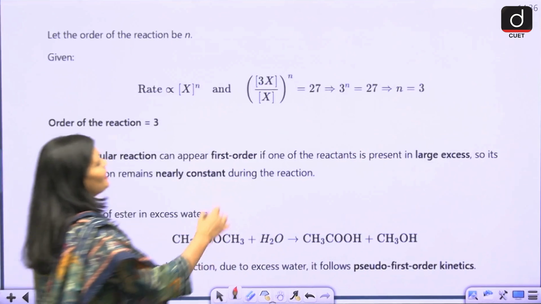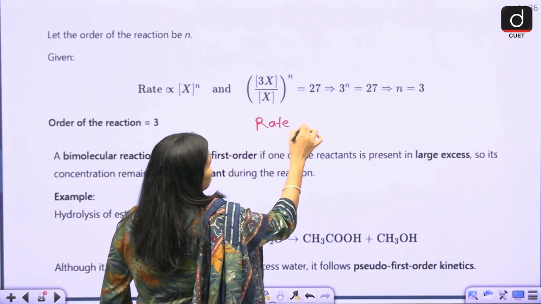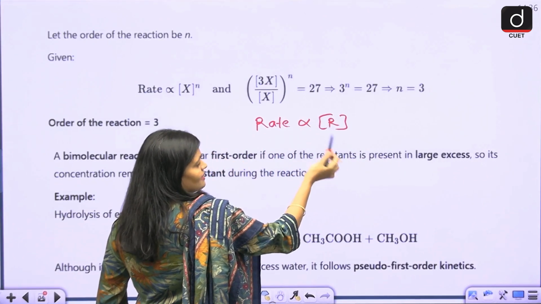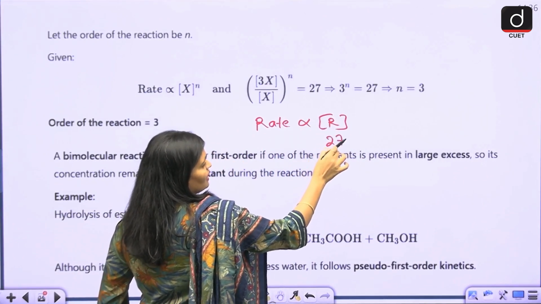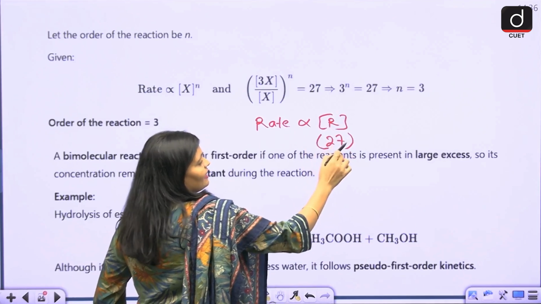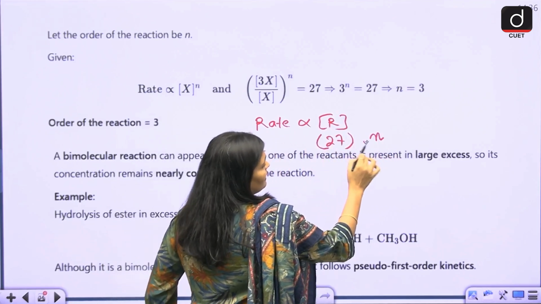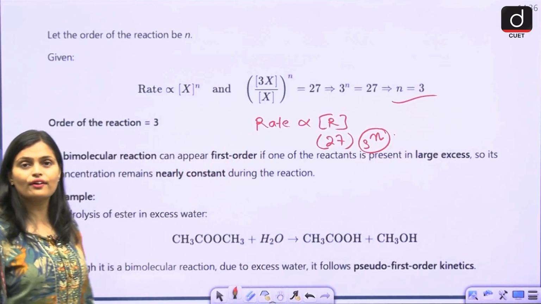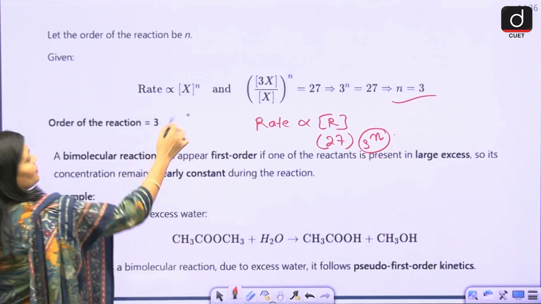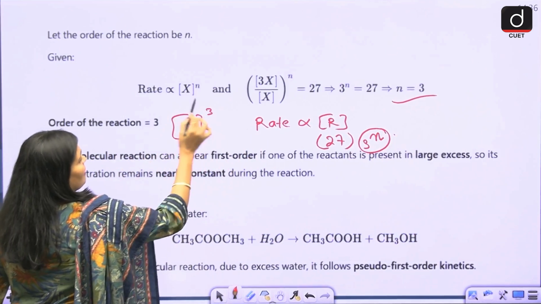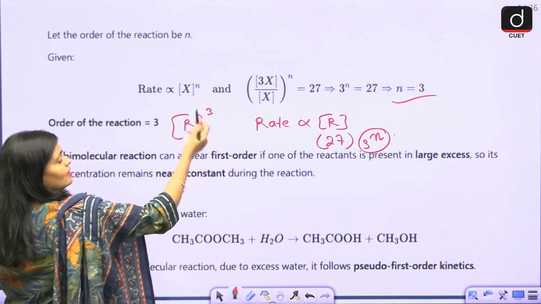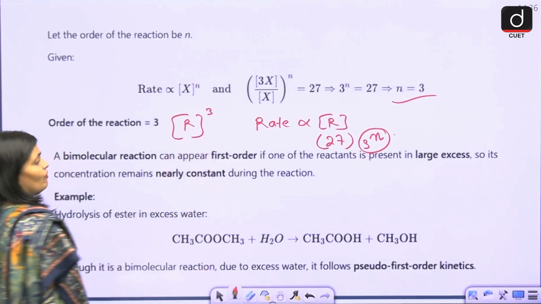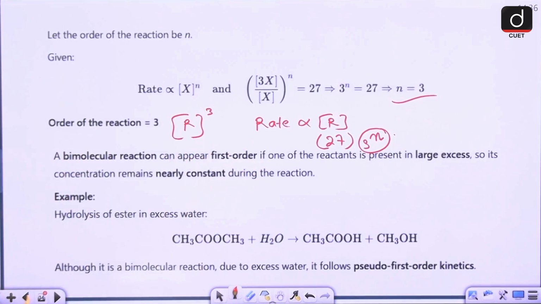See, you know that rate is directly proportional to the concentration of the reactant raised to the order. If the rate becomes 27 times, then if concentration is n, it becomes 3n. That means the order of reaction is 3, third order reaction. If the power is 2, the rate becomes 9; if the power is 3 and the concentration is tripled, obviously it is 27. So this is a third order reaction.